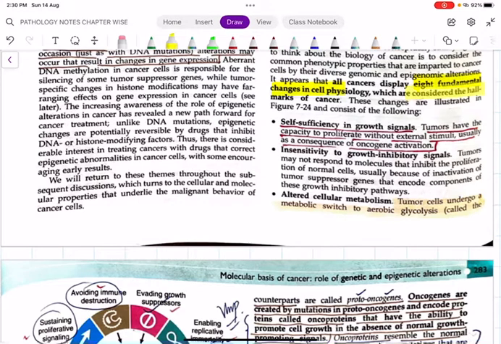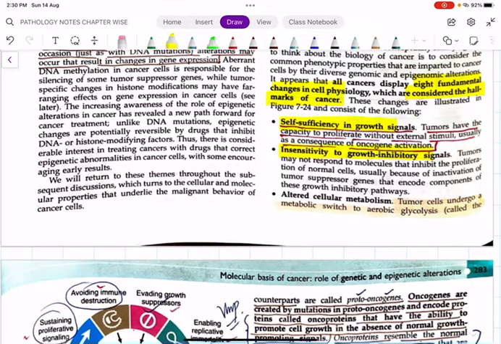physiology which we consider as the hallmarks of cancer. If you know this, because molecular hallmarks of cancer is a straight away standard essay question most frequently asked in your prof exam. Number 1 is self-sufficiency in growth signals, that means the growth signals will be continuously activated, or there will be insensitivity to